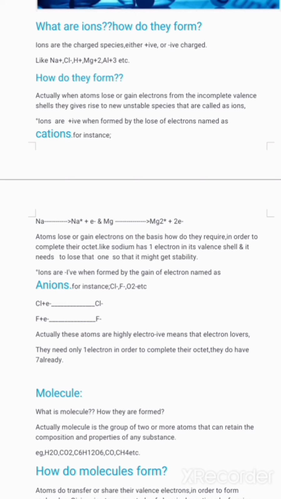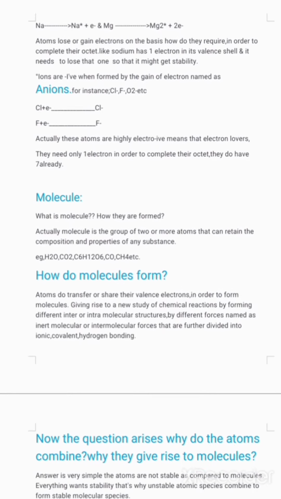Chlorine atom and fluorine atom are actually highly electronegative. They gain one electron in order to complete their octet, because they do have 7 valence electrons and they need only one. That's why the chlorine atom binds with the sodium, forming NaCl. Okay.